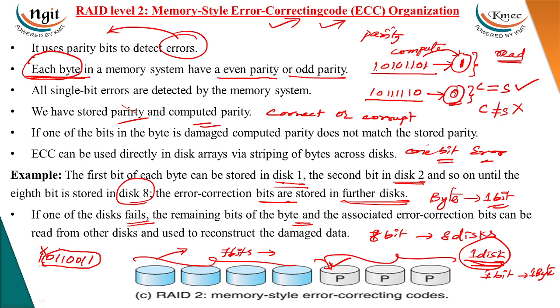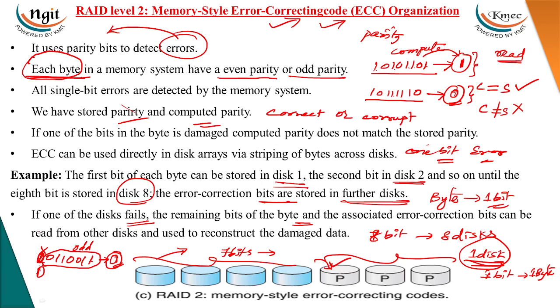Suppose that this one is lost. So what is the computed parity? 1 2 3 4 5. There are 5 ones, so to make it even, this will be 1. So if this is lost, by using this one, 1 2 3 4 and this one is 5, we are maintaining even parity. So the system will compute that there should be a 1 here, so that it will be 1 2 3 4 5, which makes an odd number of ones. So if it is 1, we can add 1 here; if it is 0, you can add 0 here. So that's how RAID level 2 works.